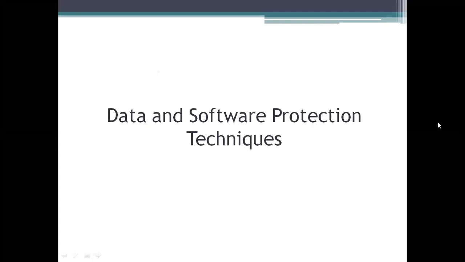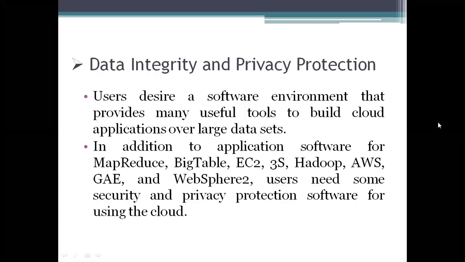So first we will see what the data and software protection techniques are here. In this we need to provide data integrity and privacy protection. Why do we consider this? Because of the desire of the users while using a software environment. The environment needs to provide useful tools, because they are using these tools to build cloud applications over large data sets.